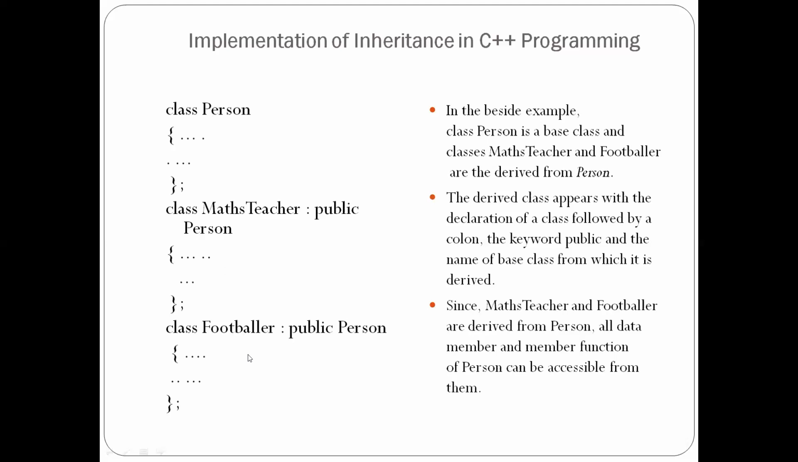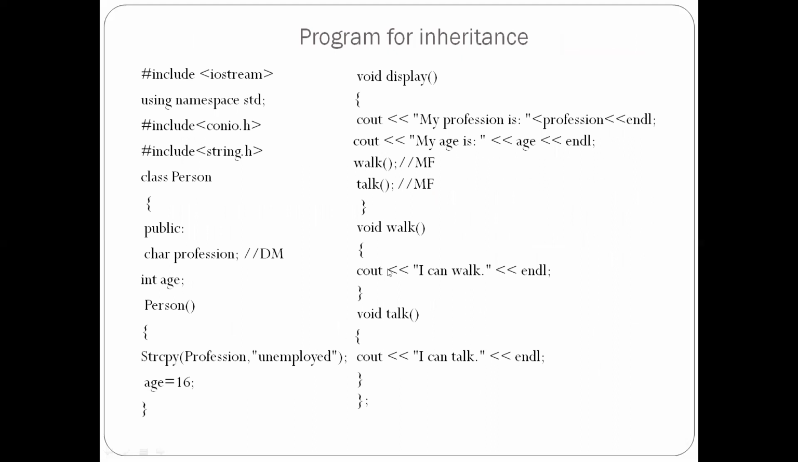Let us see the program for inheritance. We need to include iostream for input and output streams, using namespace std, and include conio.h and string.h. We are declaring a class person and mentioning the members under the public access modifier: char profession and int age. These are the data members, a char data member profession and an int data member age. And we are mentioning the constructor for person.